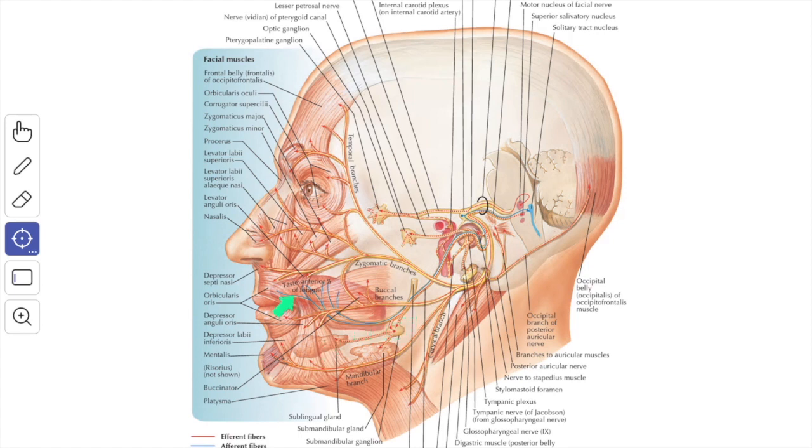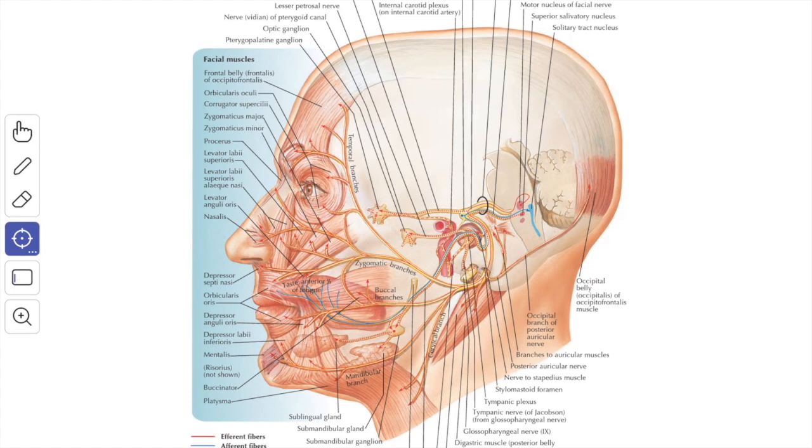The taste fibers from the anterior two-thirds of the tongue pass successively through the lingual nerve, the chorda tympani nerve, and the trunk of the facial nerve, and then end as the peripheral process of the pseudounipolar sensory neurons of the geniculate ganglion.